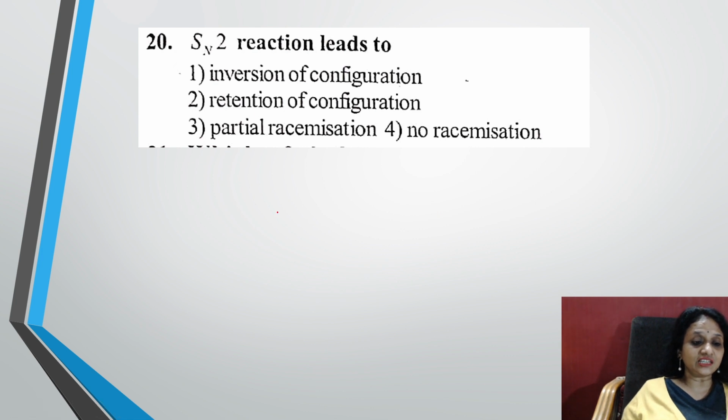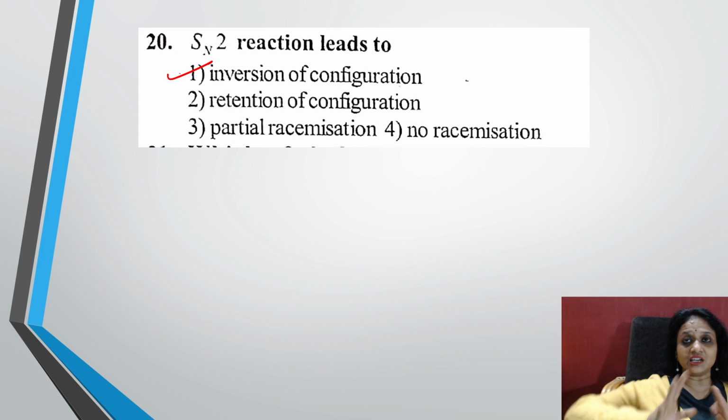Let's see. SN2 reaction leads to. All right, we very well know SN2 reaction leads to inversion of configuration or racemization. Which one? Inversion. Because the nucleophile attacks from the backside, there is a change in the configuration. You'll be getting D isomer and L isomer. Initially, this is just like a shift of an umbrella.